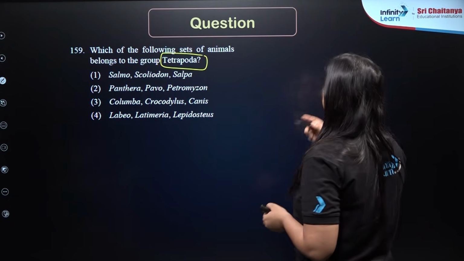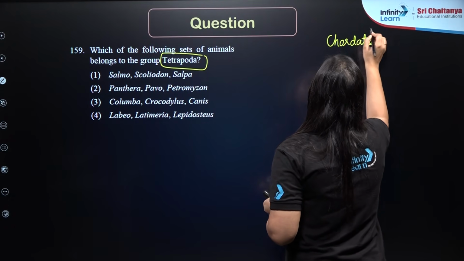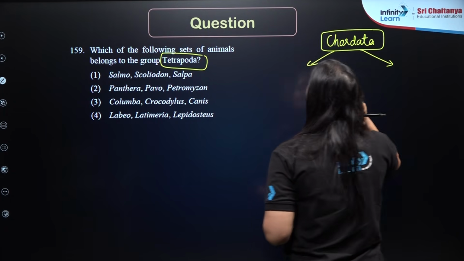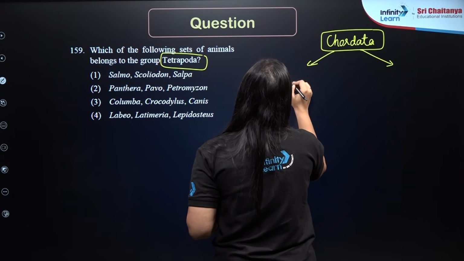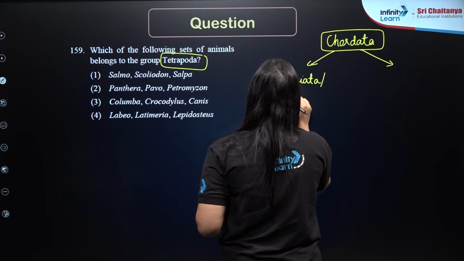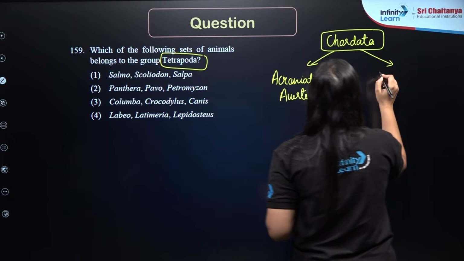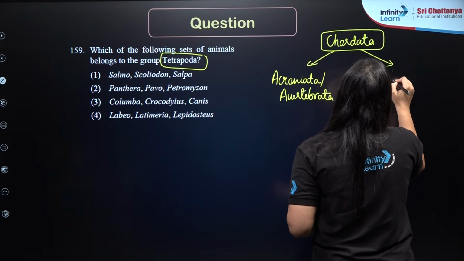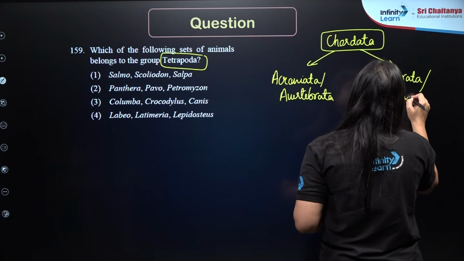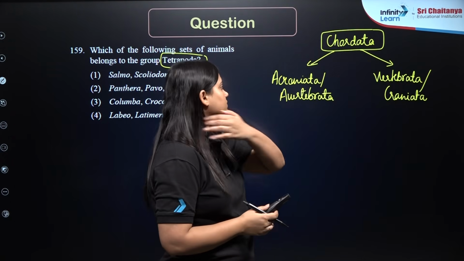Okay, so when we talk about chordata, a very interesting flow chart. So they are divided into Acraniata, Avertebrata, or Vertebrata and Craniata. Okay, cranium here means the brain box and vertebrata will have vertebral column.